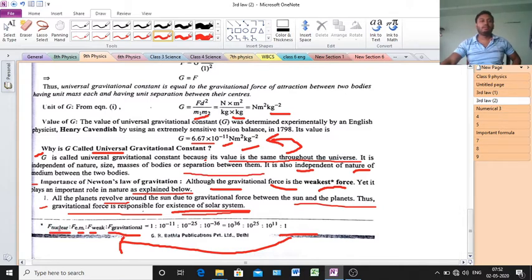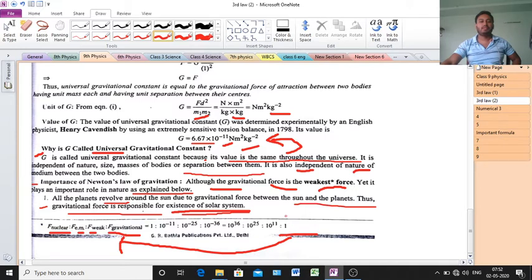Here F nuclear means the force of attraction of nuclear, F EM means the force of attraction of electromagnetic, F weak, and the last one is F gravitational. The ratio of F nuclear to F EM to F weak to F gravitational is 10 to the power 36 to 10 to the power 25 to 10 to the power 11 to 1.